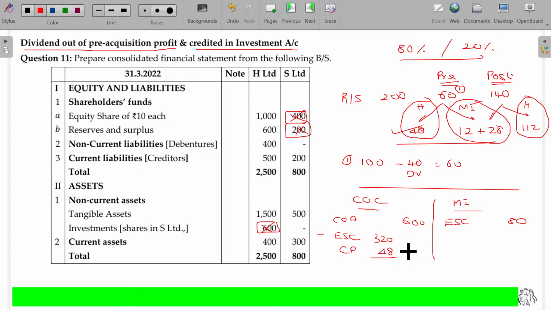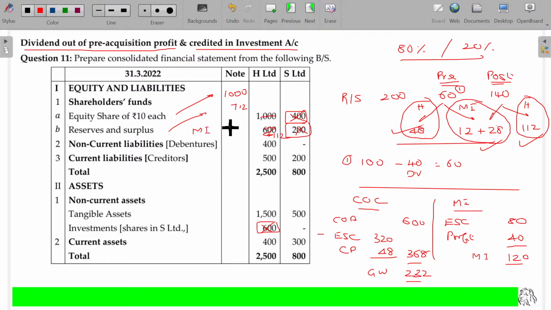48, 368. Minority interest share of profit 40. This will be 112 added with this. Now 232 goodwill, 120 being minority interest, 1000, reserves and surplus 712, minority interest 120.